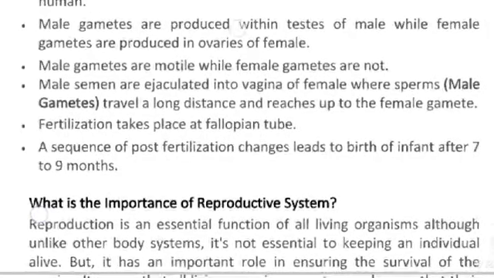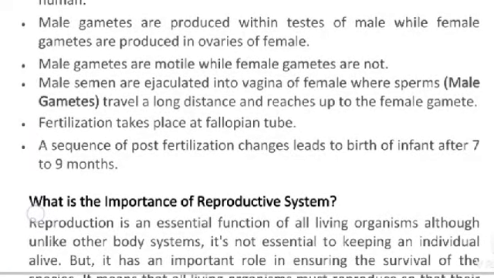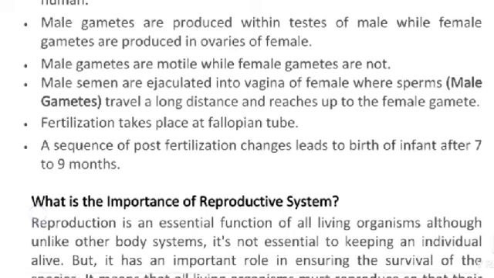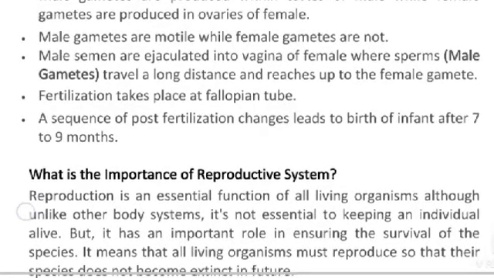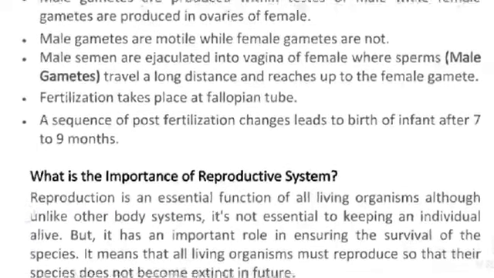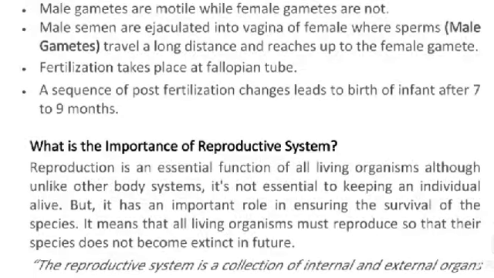Male gametes are produced within the testes of the male, while female gametes are produced in the ovaries of the female. Male gametes are motile, while female gametes are not. Semen is ejaculated into the vagina of the female, where sperms, the male gametes, travel a long distance and reach the female gamete.